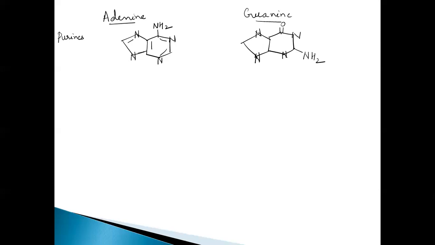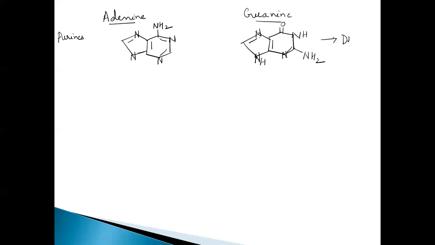Here no double bond, because balance 1, 2, 3, 4. So here 1 is there, 1 and 1 more here. So this will be NH. This also will be NH here because valence is 3, 1, 2, 3. Right. This is the structure of adenine and guanine, these are the purines which are present in both DNA and RNA.